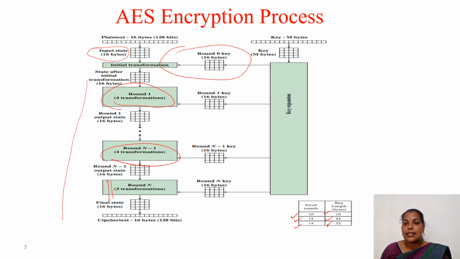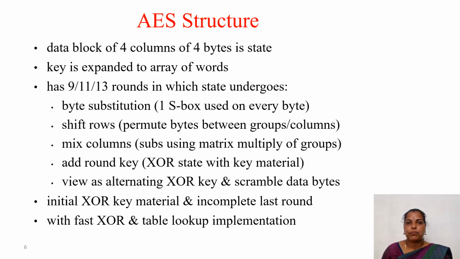The designers experimented with many things and theoretically proved many things to fix this number of rounds, but there is no particular significance to this number. Maybe the security is higher, that's why they fixed this number of rounds.